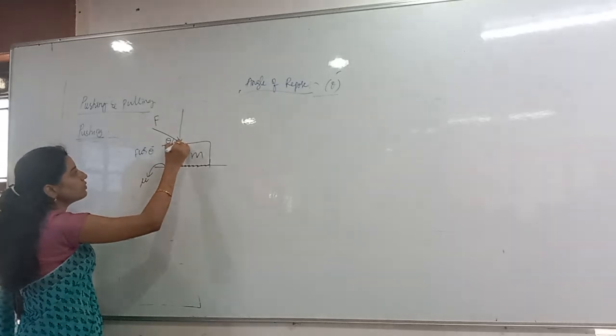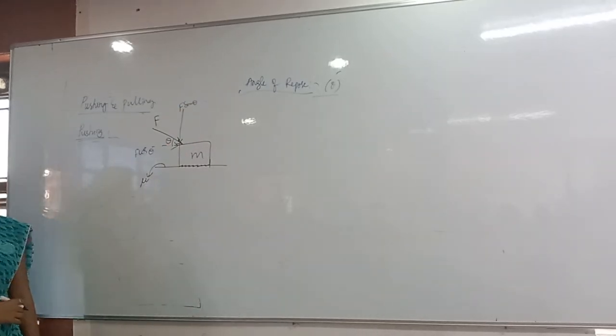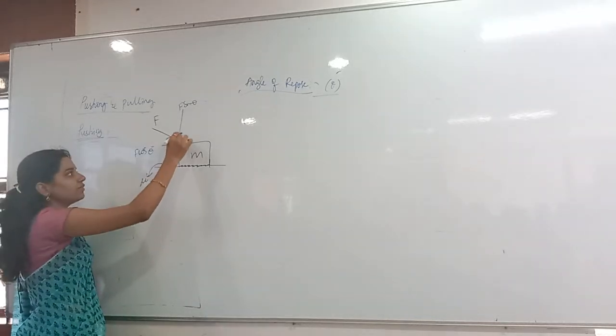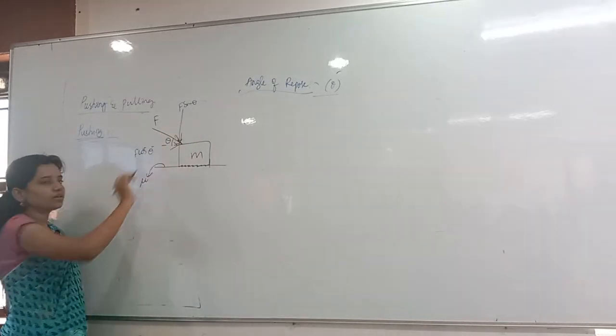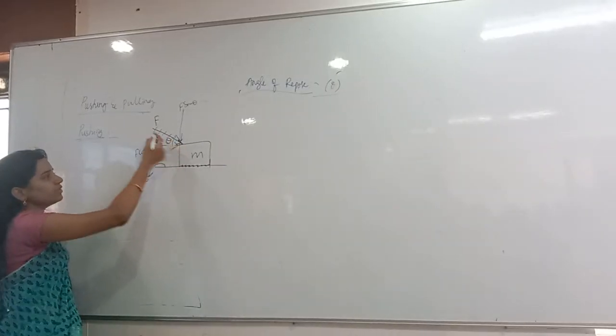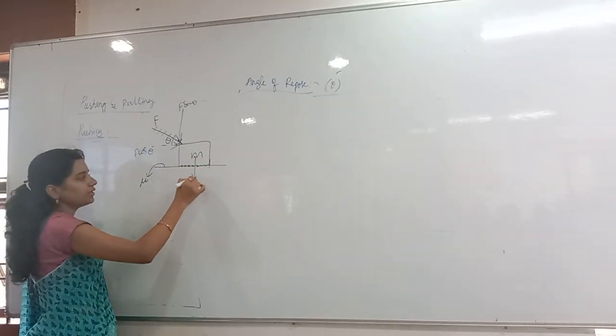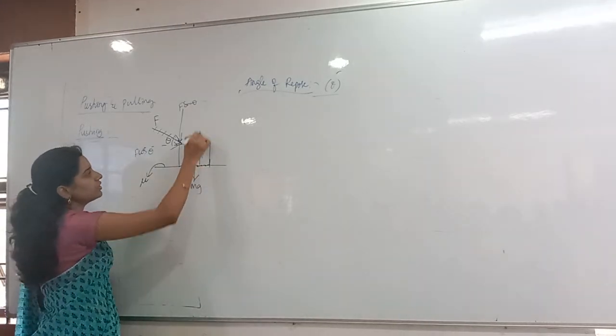And one more component is what? F sin theta. Downward direction, F sin theta. Should not take it as upward direction. This is towards the body, means every component also will be towards the body only. Now here downwards who is there again? Mg is there. Upwards who is there?